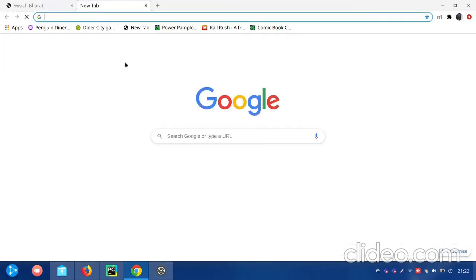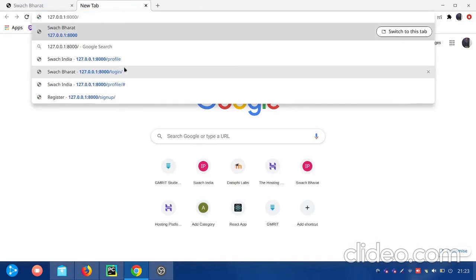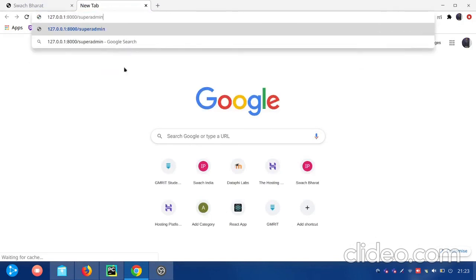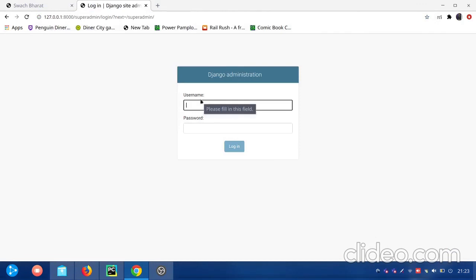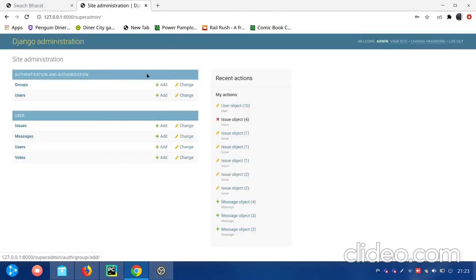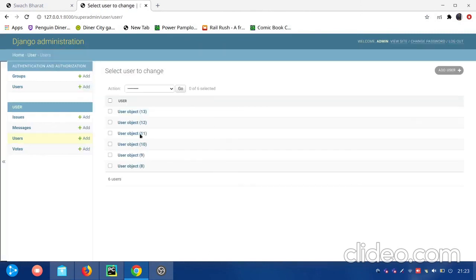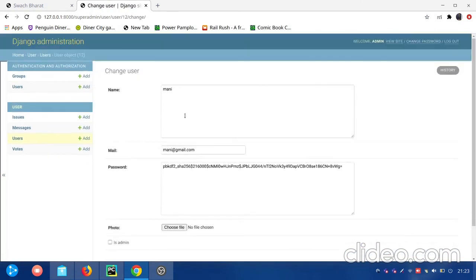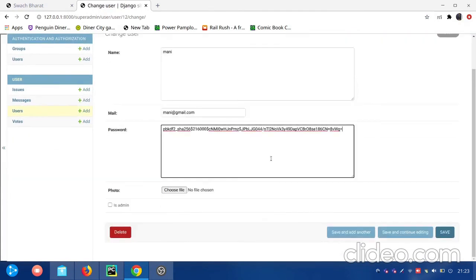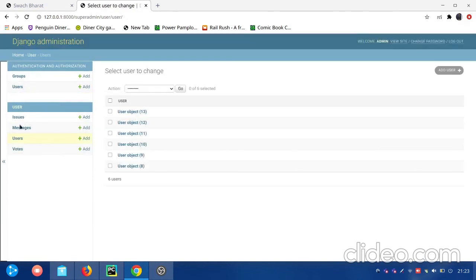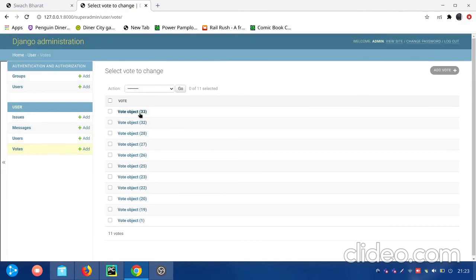Let's also check the super admin. This is our admin panel. Here we can check all the users' data. Name, mail ID, and see the password is encrypted so that the admin also cannot see it. And if we go to votes, the issue ID and the user ID are stored so that the count and everything is managed.